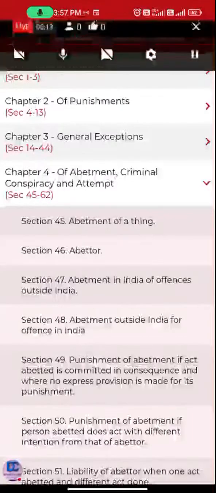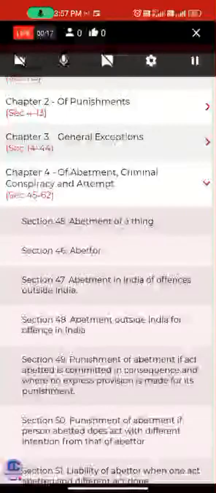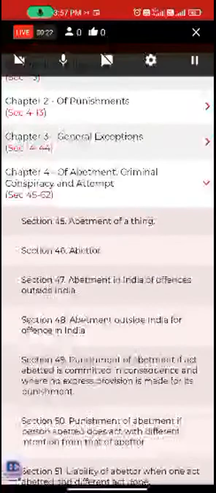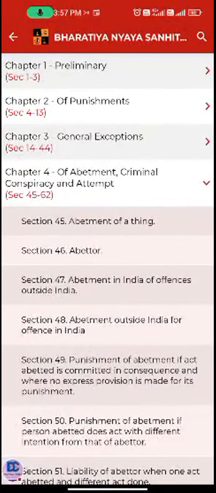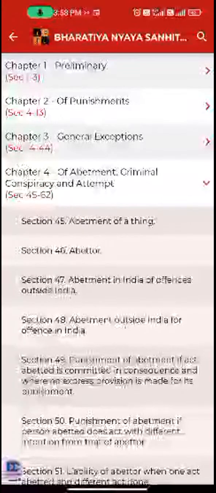As we are continuing the BNS series, this is our next lecture. We have completed till section number 44, that is general exceptions, and now we will continue with chapter 4 of abatement, criminal conspiracy, and attempt. So we are going to start with section number 45, which reads as abatement of a thing.